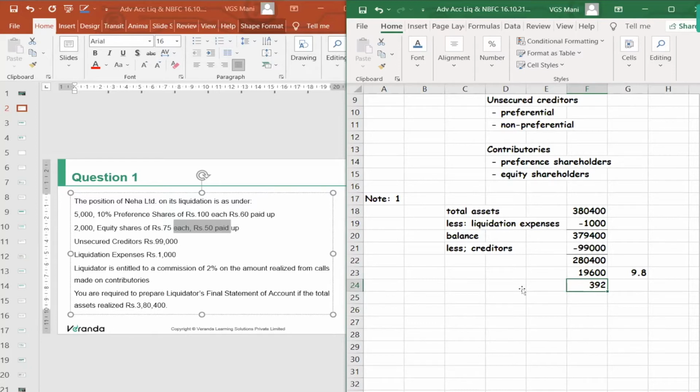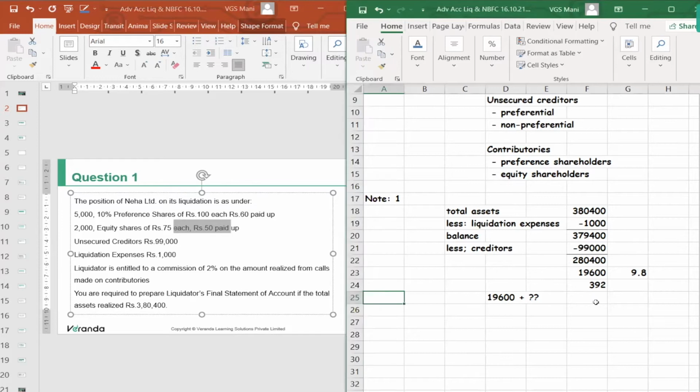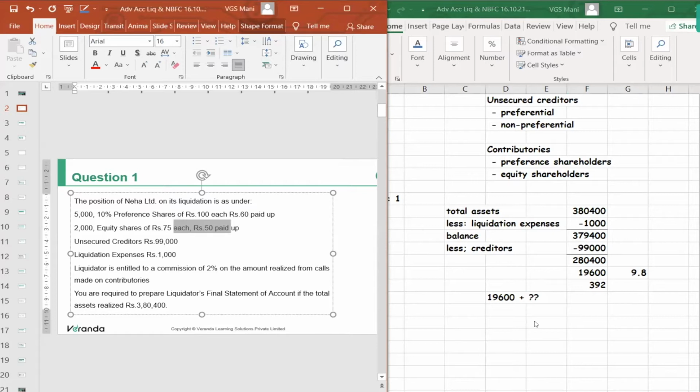So it is something like you need 19,600 plus some amount so that it will enable you to make payment for liquidator remuneration. So 19,600 plus some amount we need. How to find out that amount? Can you hear me? Yes, we can hear. Yeah, please. So 19,600 plus